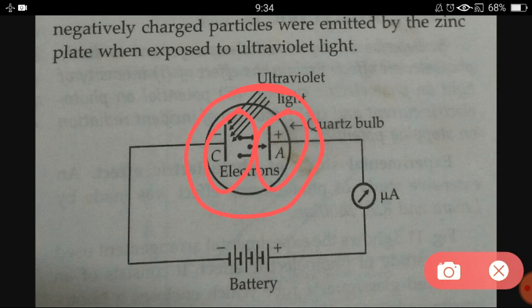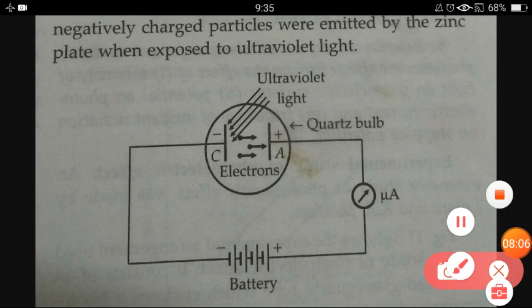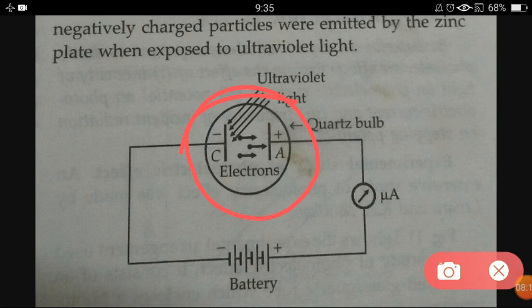One electrode they connect to the negative end of the battery, another electrode they connected to the positive end of the battery. So one electrode becomes negatively charged, one electrode becomes positively charged. Both the electrodes were enclosed inside a glass chamber inside which vacuum was there.